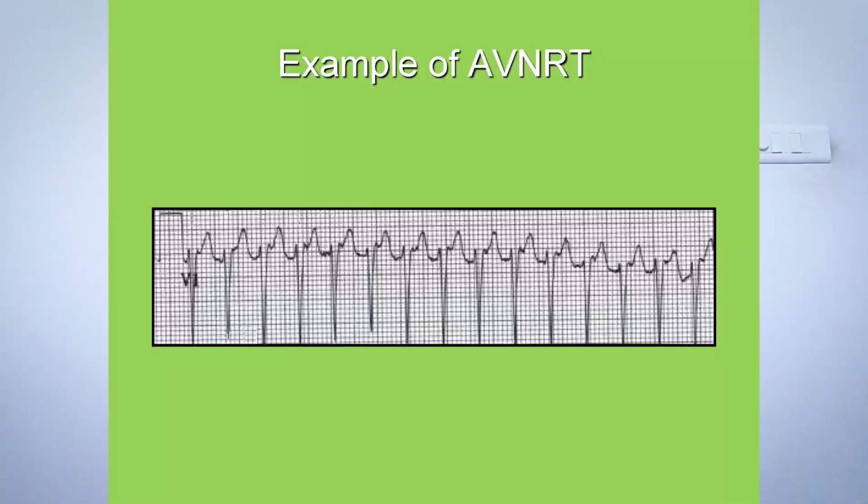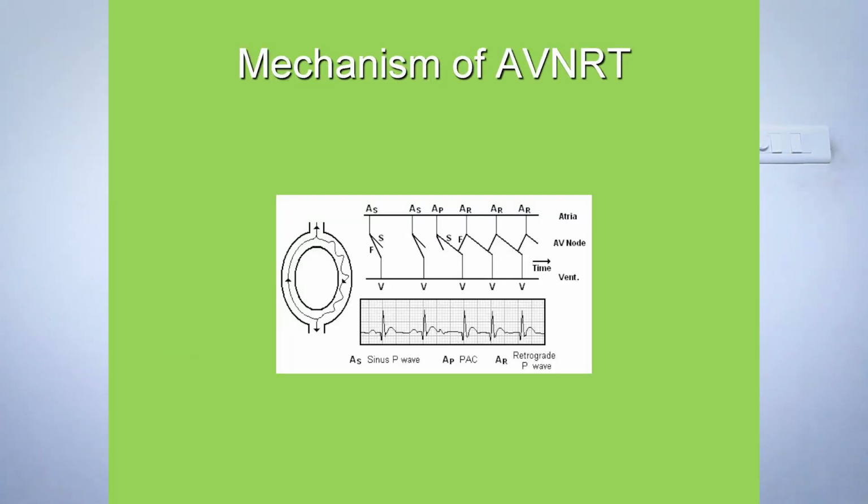So again, let me show you some examples of AVNRT re-entry strips. You can observe the diagram, the ECG strip. You see the form of the waves. Are you able to find any P wave or any QRS complex? Just one more diagram explaining the re-entry mechanism.